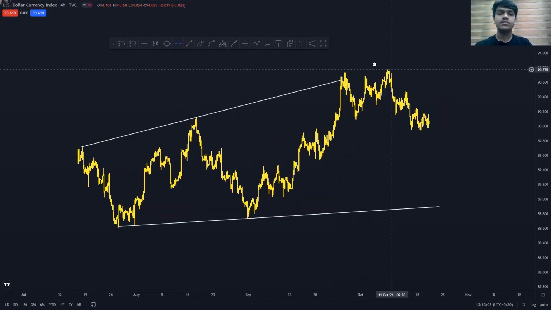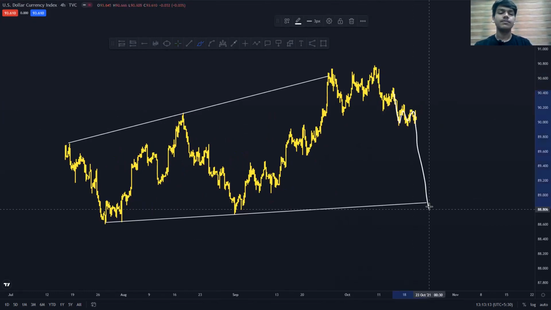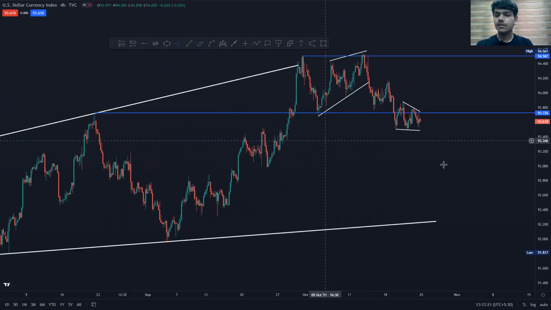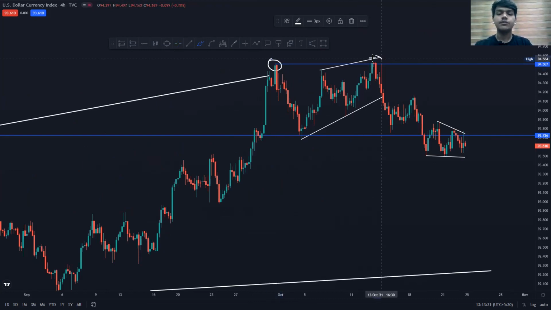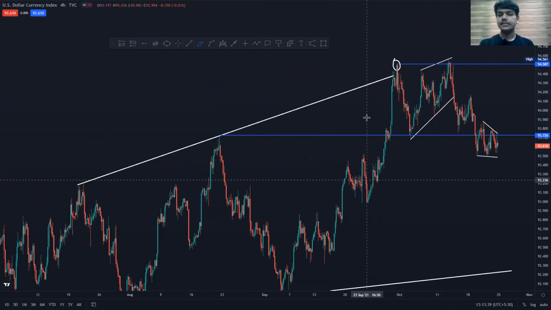You can see this was the first very important leg, which is now completed. But on the basis of structure, we had a very good impulse again, forming a correction right now and looking for a very good move down. So you understand that the direction I'm looking for on the dollar index is very clear for the short side. You can see this was a price action structure. This was an all-time high for that structure. Price broke a little, and then it moved back into the structure, formed a very good correction, then price again moved down.